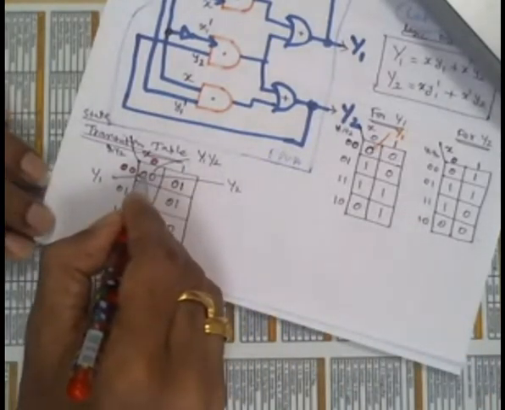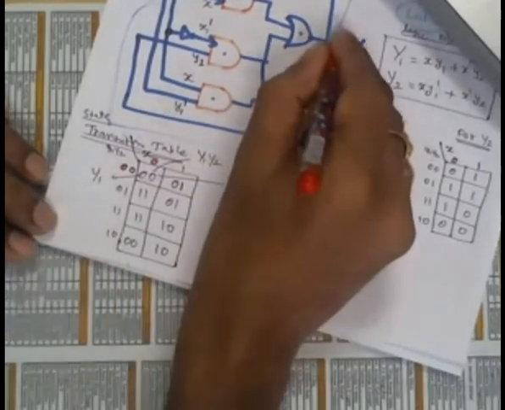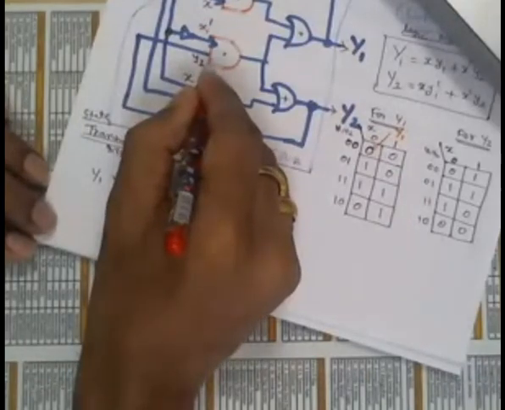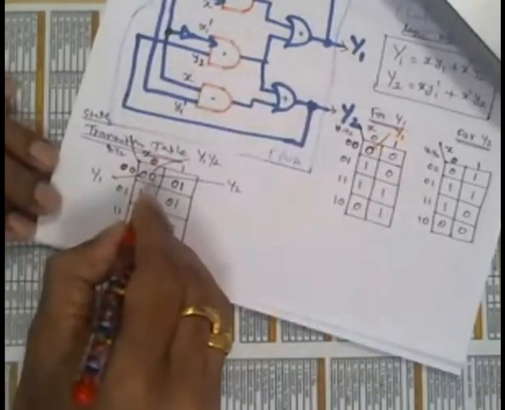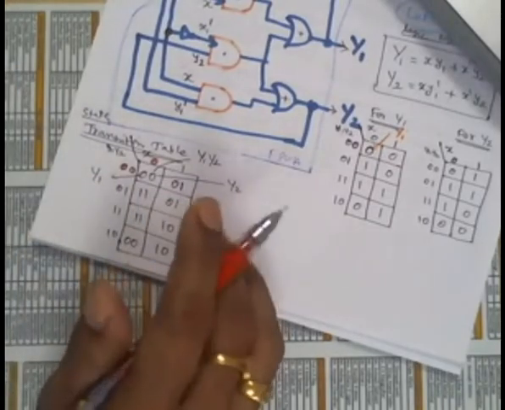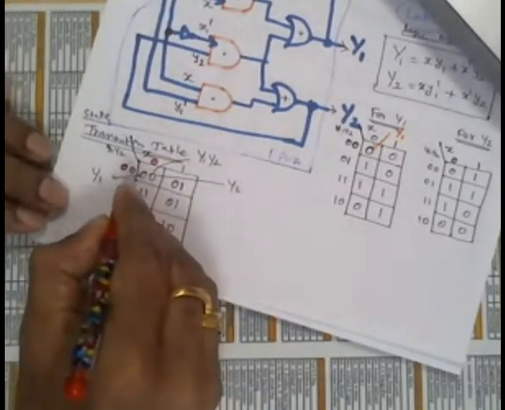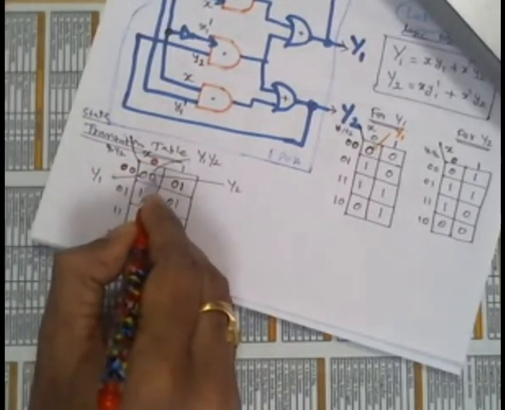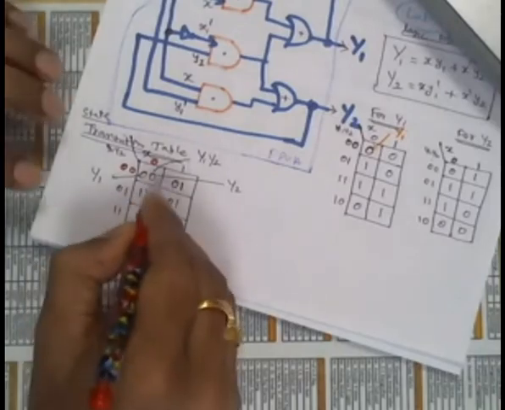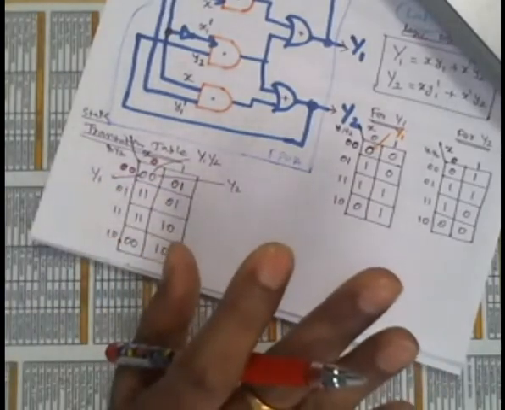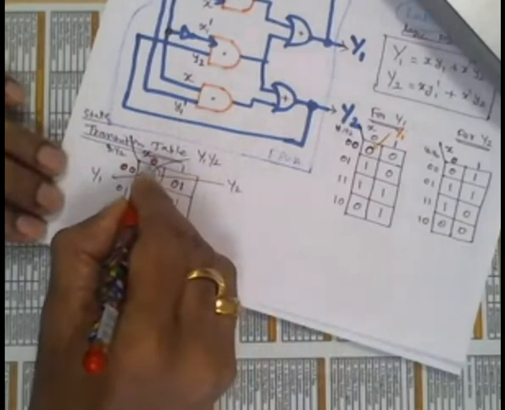The capital Y1 Y2 will be 0 0. This 0 0 will again come back here as the input. After some time, this capital Y1 Y2 0 0 will become small y1 y2 0 0. So what happened? Since 0 0, when x is 0, will give 0 0 only, that 0 0 again comes back as the input and again gives 0 0 only. Therefore, now the circuit is in the stable state. There are no races now. So this cell you encircle.